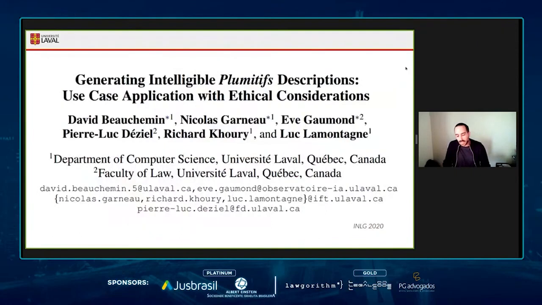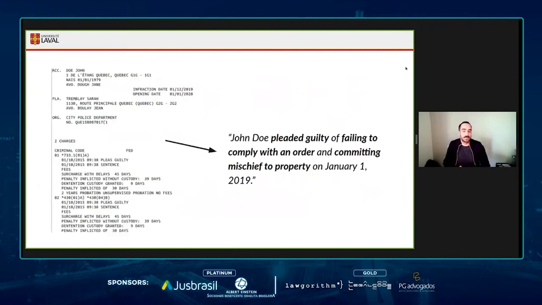So I'll begin by introducing the underlying task that we are trying to solve with this new dataset that we are introducing today. In 2020 at INLG, the International Conference on Natural Language Generation, we introduced the task of generating intelligible plumitifs. And by plumitif, I mean something similar to docket files. We want to generate intelligible plumitif descriptions. And in this paper, we first introduce the task and the first baseline model, as I will introduce shortly.